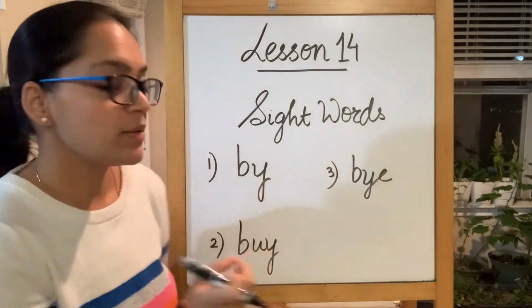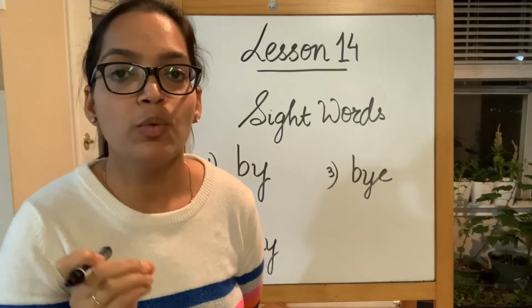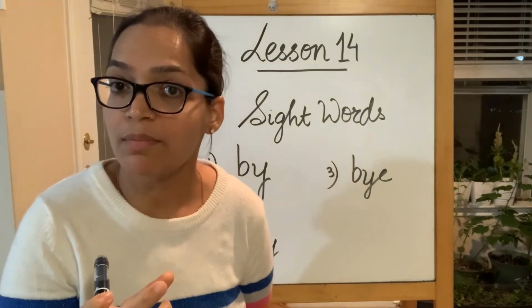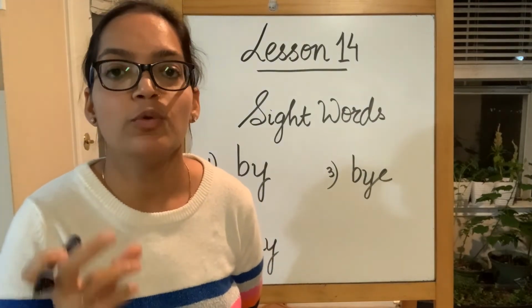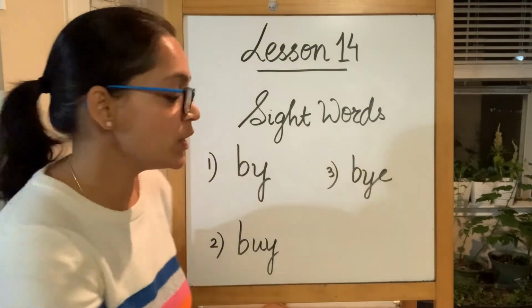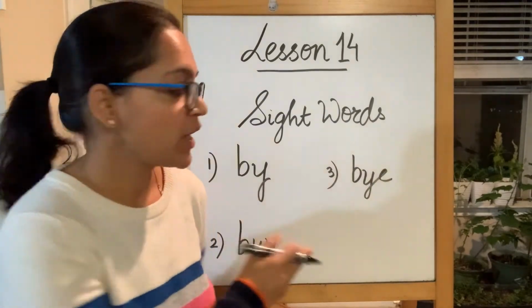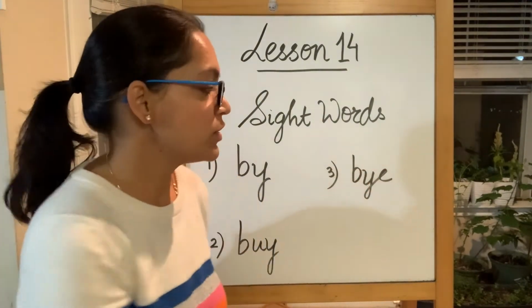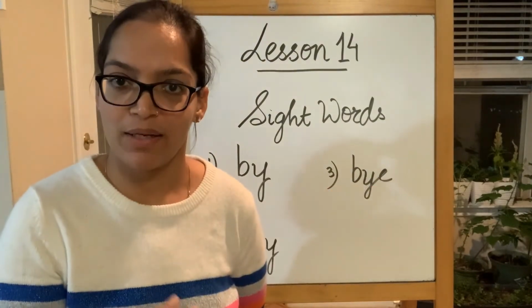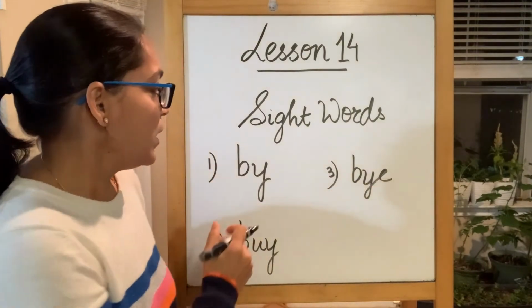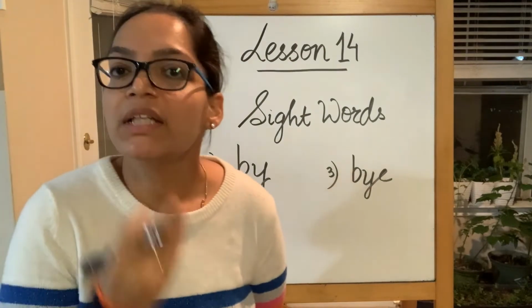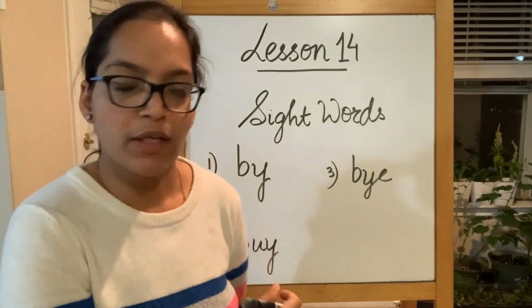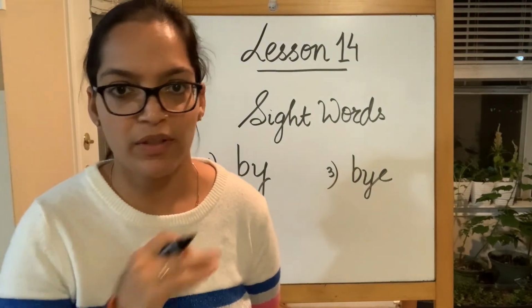Now this is buy, when you buy something, when you purchase something, when you go for shopping, so you buy new shoes, so this is buy. And this one is when you are waving goodbye to somebody, so this is bye. So you see, now when we are reading and you know your sight words, it will be very easy for you to go ahead with the sentence.